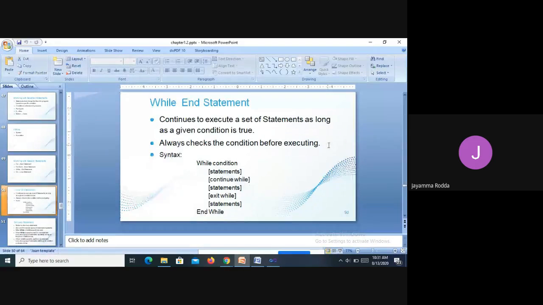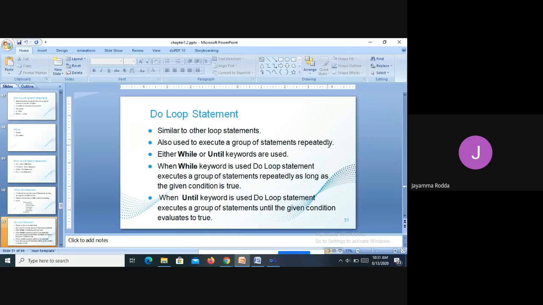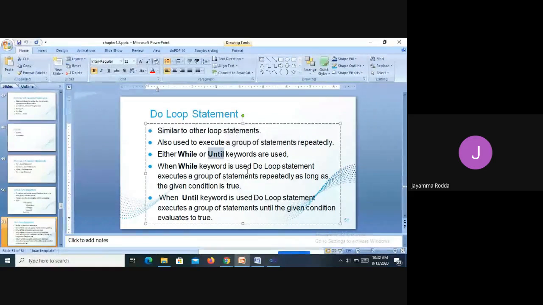So now let us go with the next statement, that is the Do Loop statement. See, the Do Loop statement is just like any other loop statement, but there is a difference. There are two types of keywords that can be used for the Do Loop statement. Just like any other statement, it will be executing a group of statements repeatedly. But there are two keywords, While and Until. These two are the keywords that can be used, While or Until, using which the Do Loop statements can be executed.